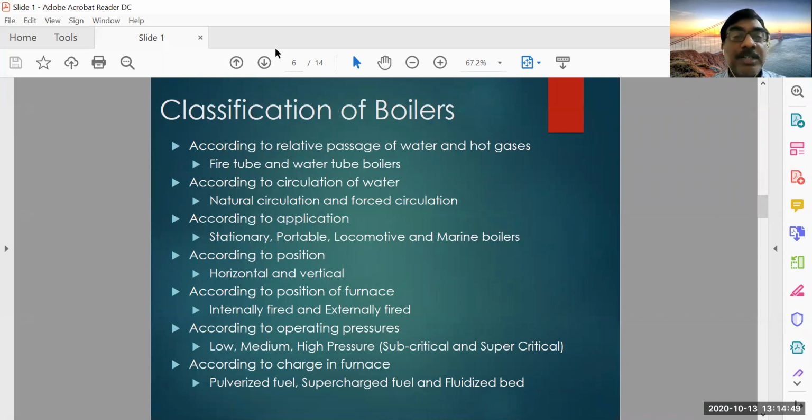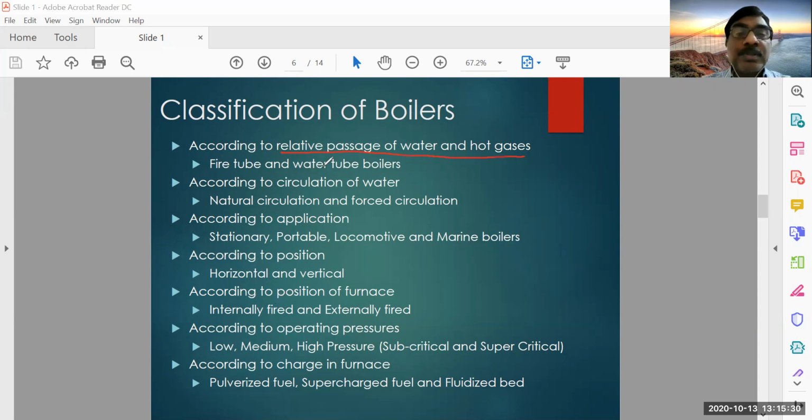Okay, and next come to the classification of boilers. Classification of boilers is according to different ways. The first one is according to relative passage of water and hot gases. One thing you have to understand is what will be inside a boiler. Inside a boiler, there will be some water space, and there will be a furnace. In the furnace, the fuel will be burned, and the hot gases will be produced. These hot gases will transfer their heat to the water through some heat exchanging mechanism.